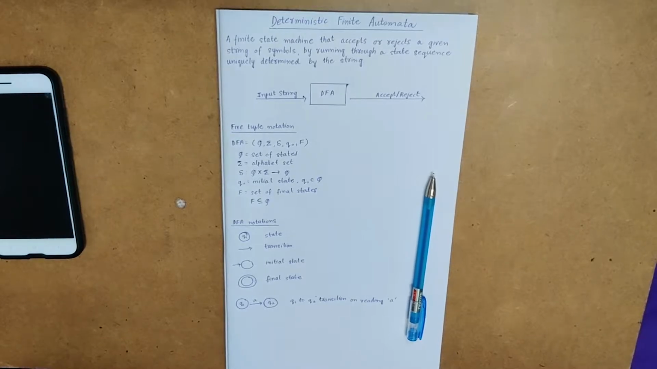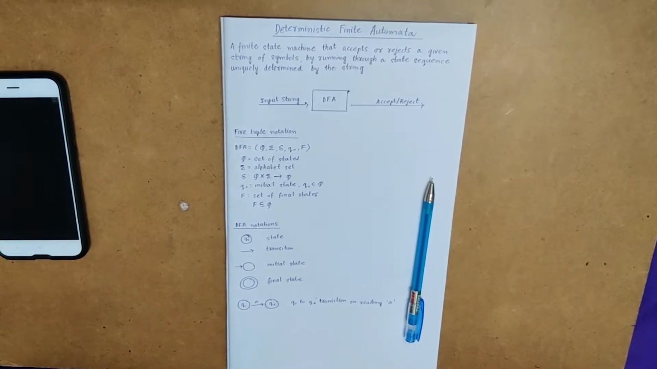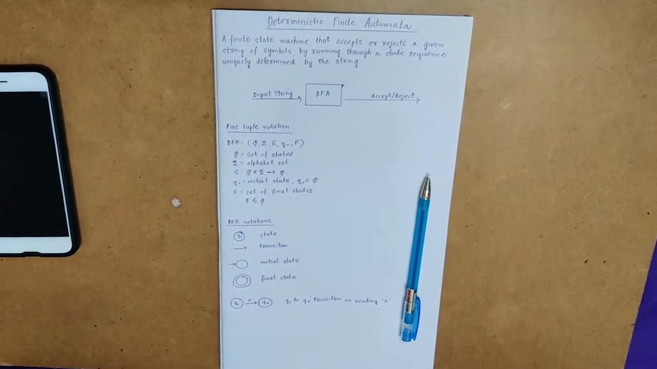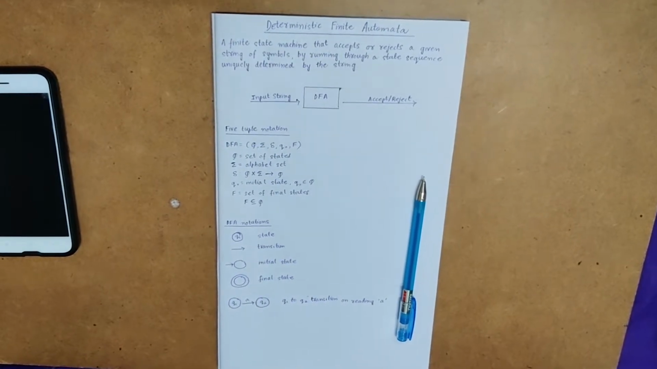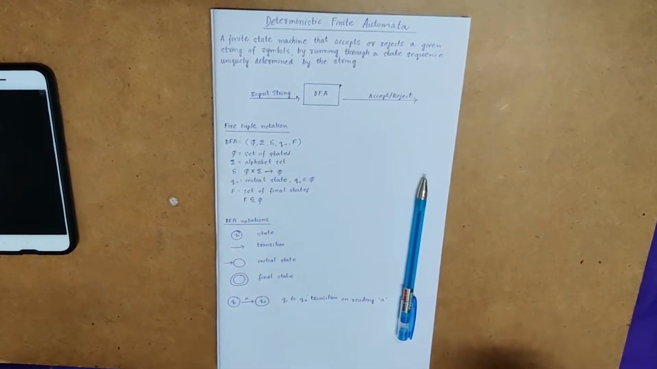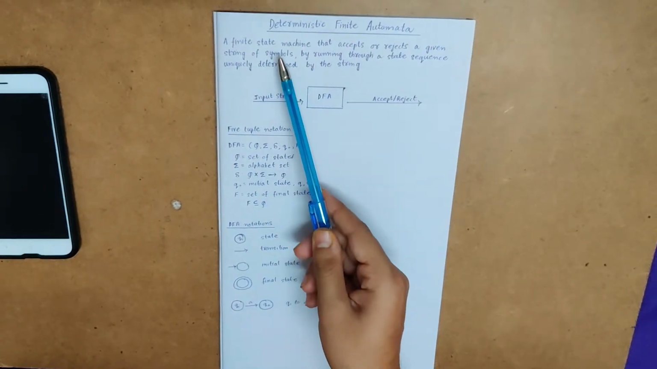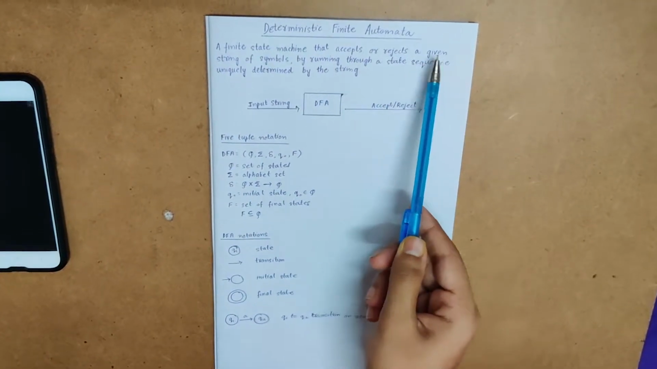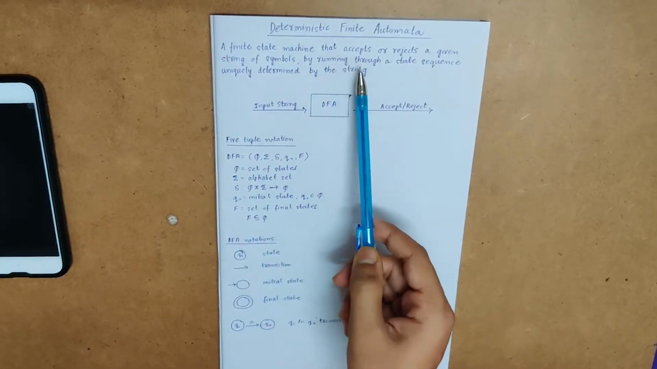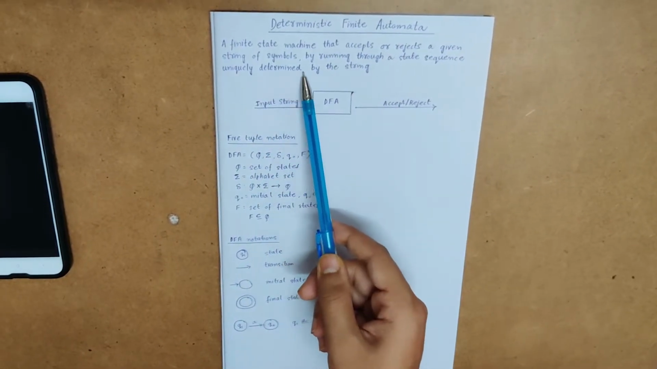So today we'll be dealing with the concept of deterministic finite automata, or shortly referred to as DFA. So let's first formally define what is a DFA. A DFA is a finite state machine that accepts or rejects a given string of symbols by running through a state sequence uniquely determined by the string.